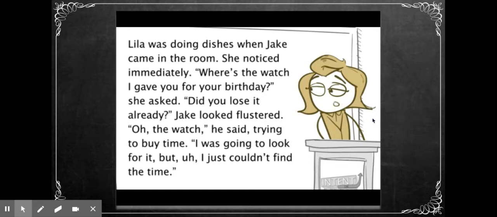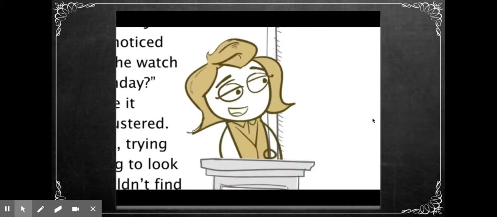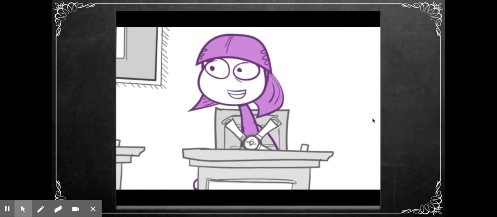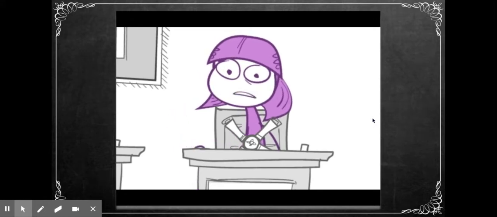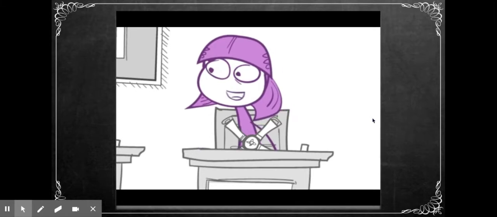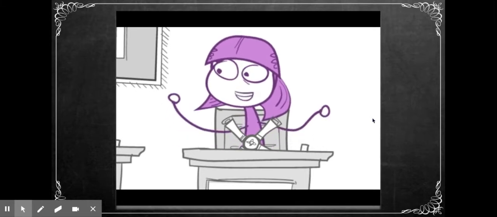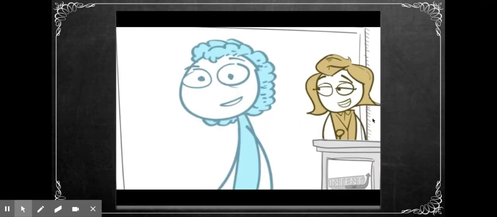"Did you lose it already?" Jake looked flustered. "Oh, the watch," he said, trying to buy time. "I was going to look for it, but I just couldn't find the time." Okay, Marie, what do you say? This is definitely a story. We learn about what the characters are thinking and feeling, and the last line is a pun. I'm gonna say the author wants to entertain us. Let's find out from writer Martella Waters.